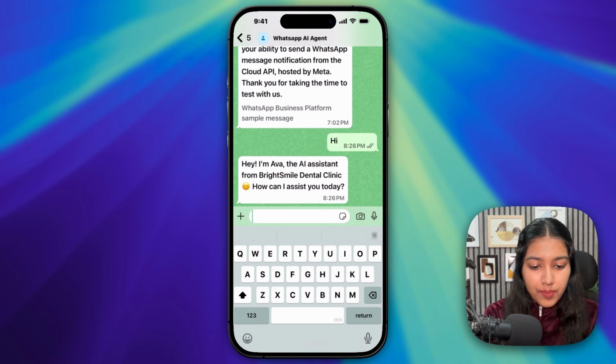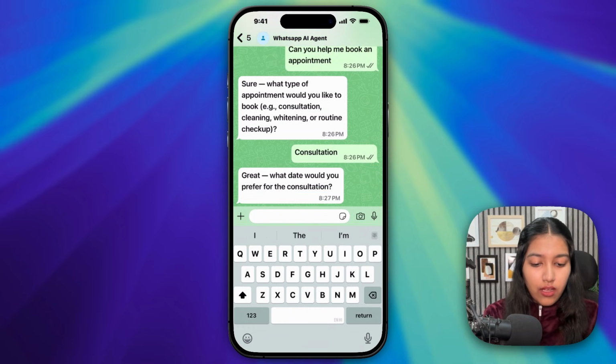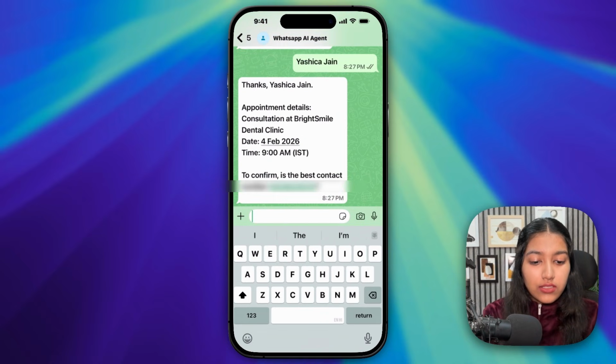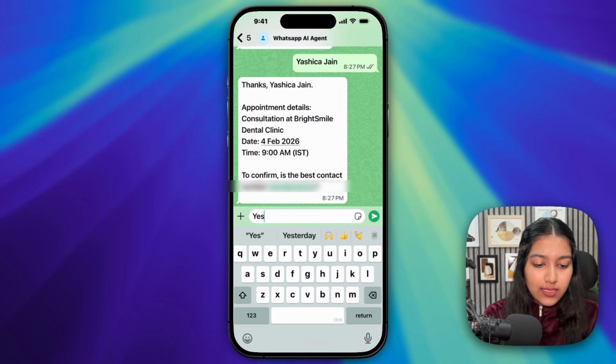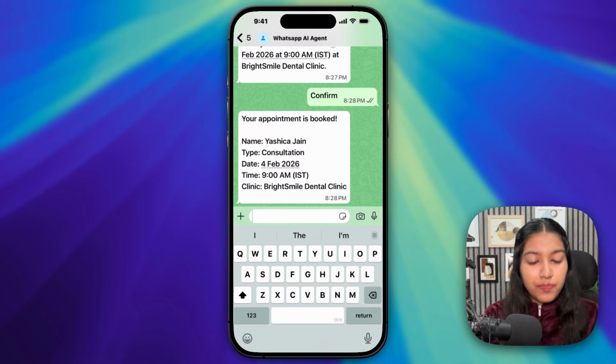Let's say, can you help me book an appointment? Alright, so let's go with consultation this time. Now for the slot, let me just say tomorrow instead of a particular date. For the time, let me say morning, 9 a.m. Yashica Jen. So now it's confirming the details and it's also confirming the number. So let me say yes. Okay, so it's asking me to type confirm. Alright, appointment booked. So that's nice.